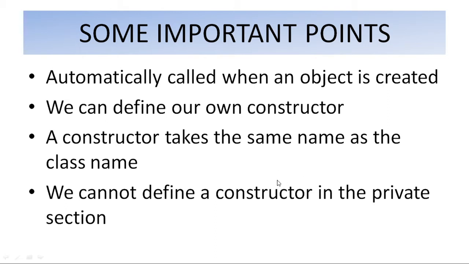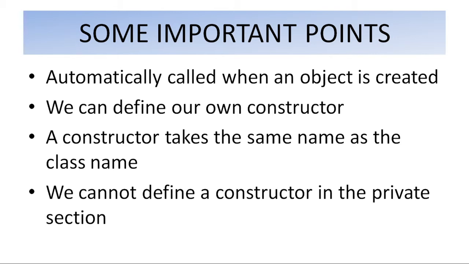Some important points we have to remember about the constructor: it is automatically called when an object is created. Means whenever the object is created, the constructor is called. We can define our own constructor. A constructor takes the same name as the class name. We cannot define a constructor in the private section. A constructor is declared in the public section of the class definition.